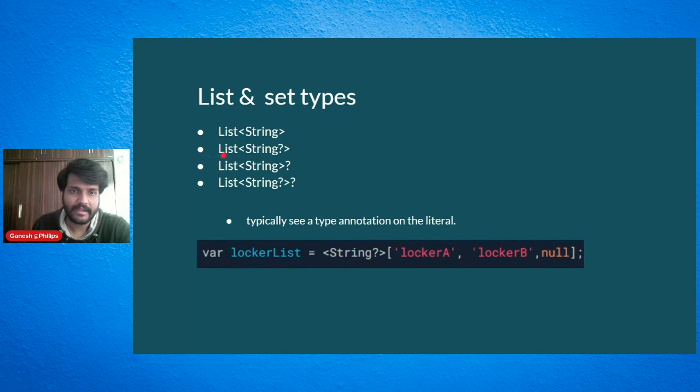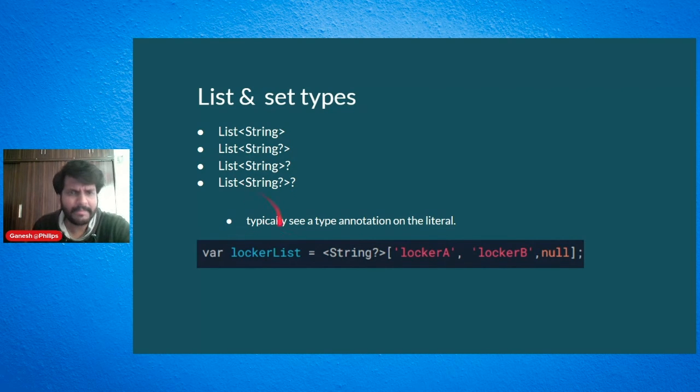And if it is list of string with a question mark here, this means the list is not null, but one of the elements can be null. And this means the list is null, and here the list and any of the elements can be null, or all the elements, it doesn't matter.